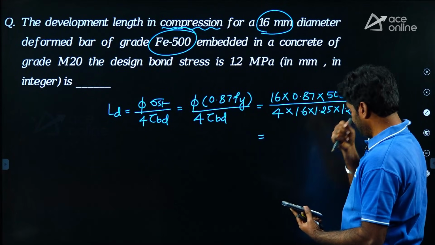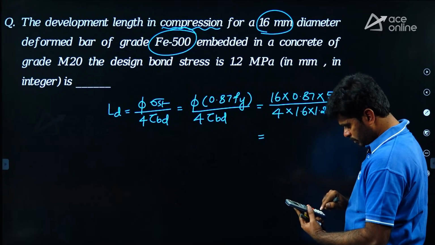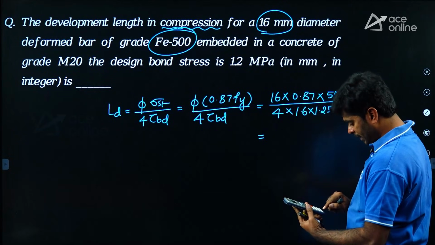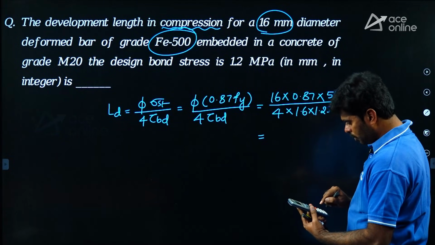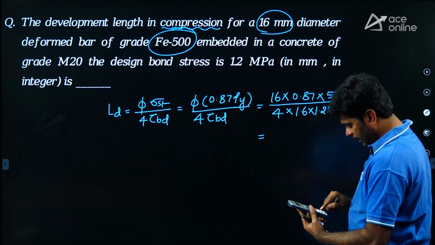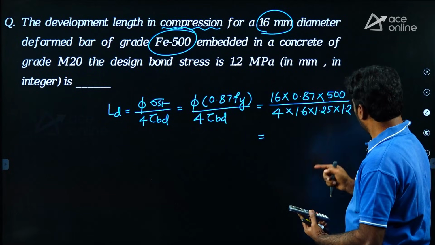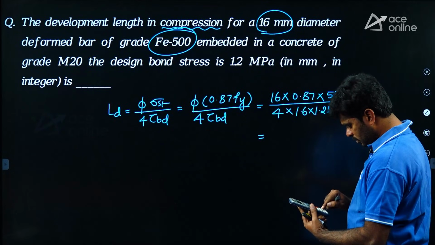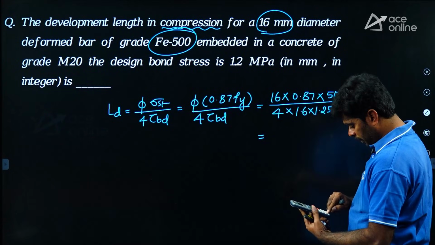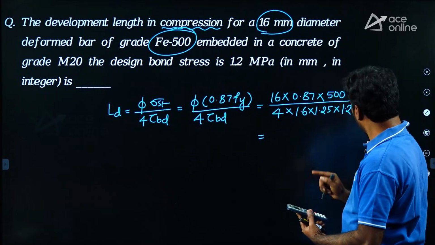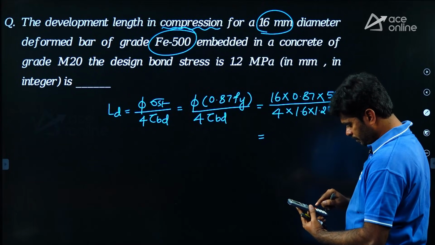It is 16 into 0.87 into 500 upon 4 into 1.6 into 1.25 into 1.2.